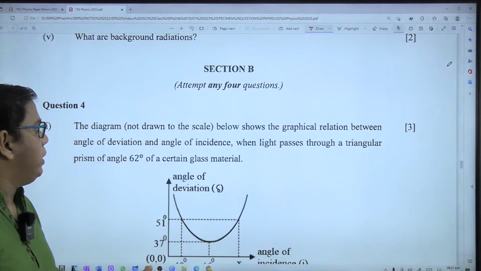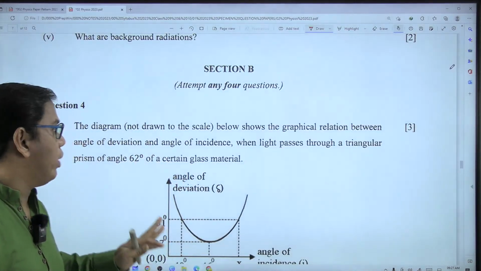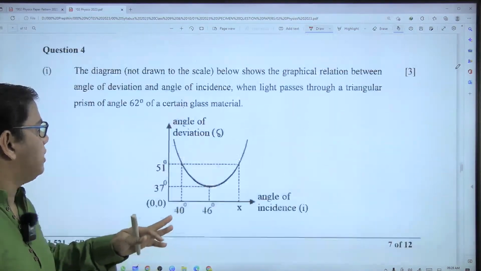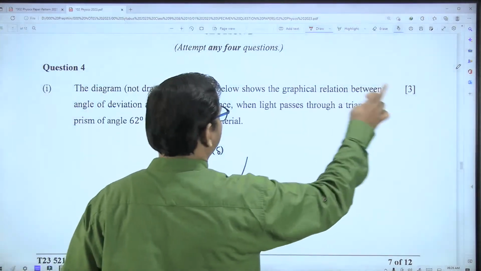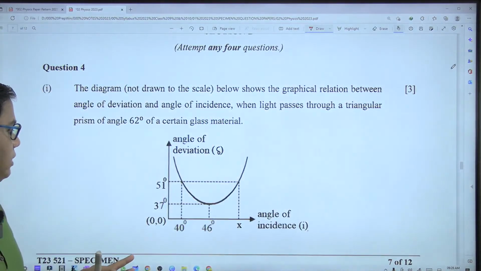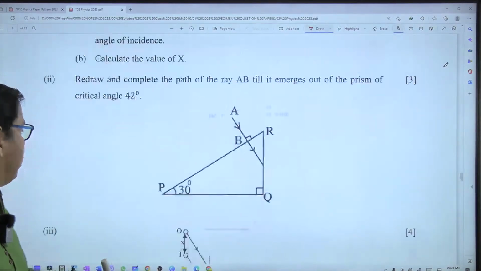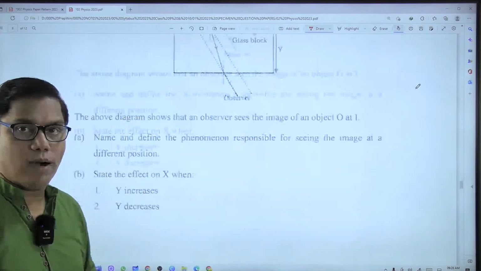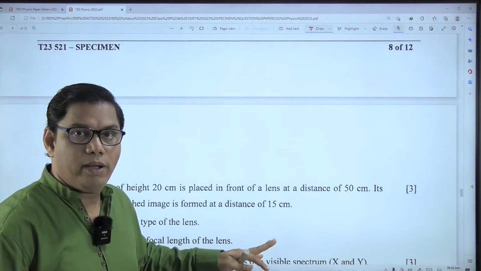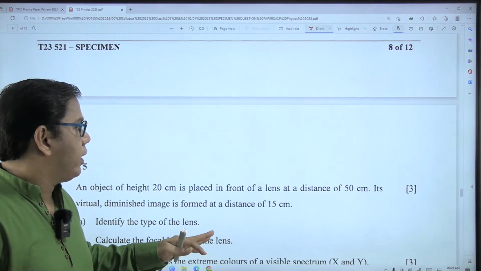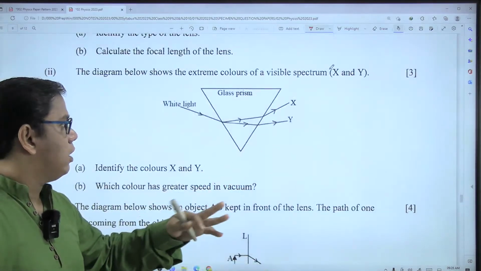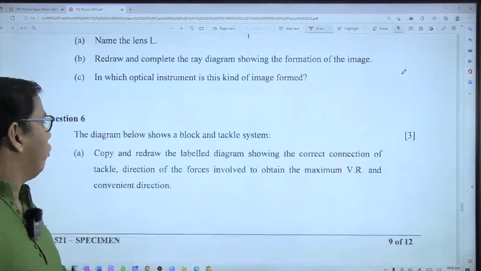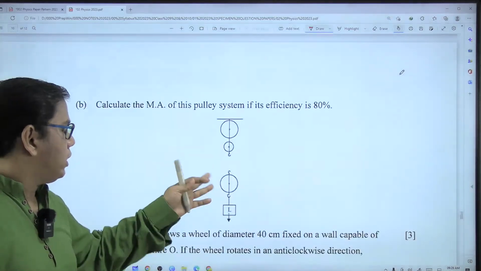Then coming to section B, you have to attempt any 4 questions out of the given 6 questions. As I told you, there is not much change over here. Sub question 1 carries 3 marks. Then sub question 2 will also carry 3 marks, and then the third sub question will carry 4 marks, and the pattern of the questions remains the same for other questions also. Sub question 1 carrying 3 marks, sub question 2 also carrying 3 marks, and sub question 3 carrying 4 marks.